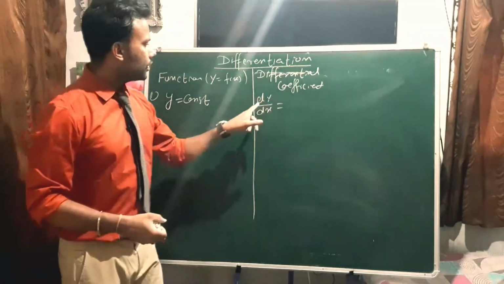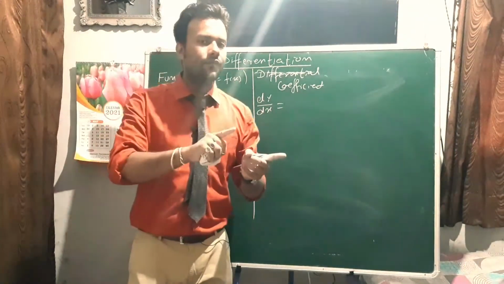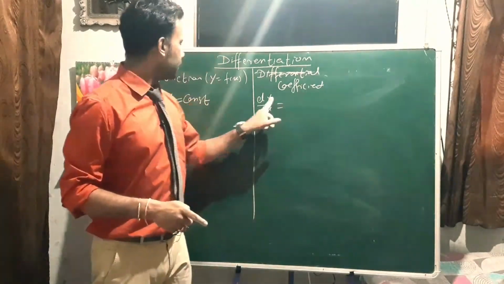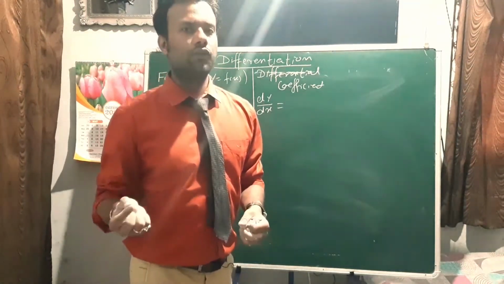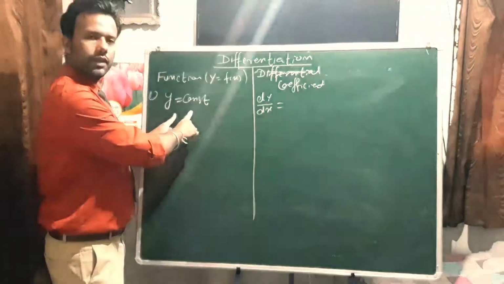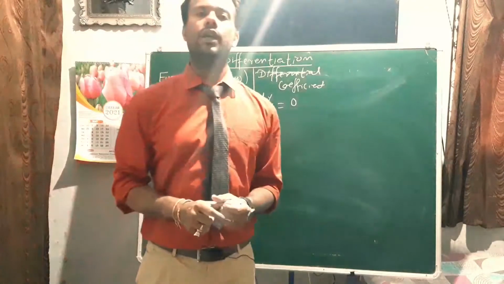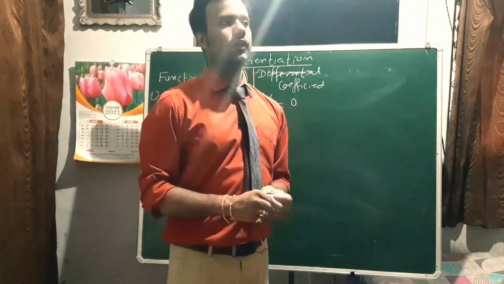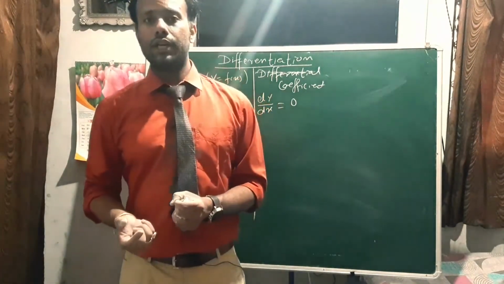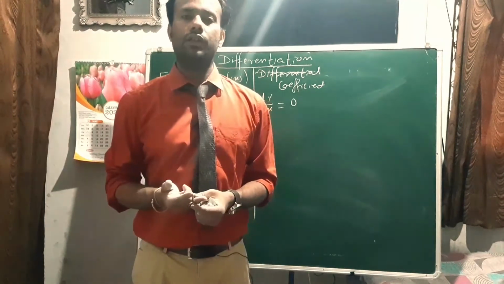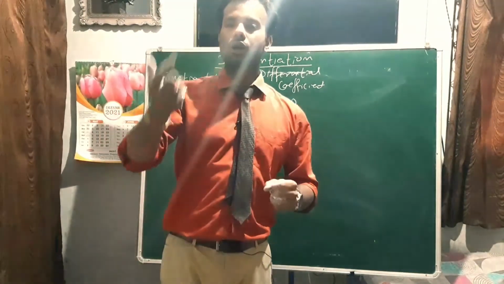Now understand, differentiation of y with respect to x means change in y with respect to x. Now what is y? Y is a constant. So is there any change in the value of y with respect to anything? No, because y is constant, right? So this will be 0. So whenever you find differentiation of any constant, it will always equal 0. Like differentiation of universal constants like capital G, pi, Planck constant h, or any number 1, 2, 3, 4, 5, these all are constant. So whenever you find differentiation of any number or any constant, it will equal 0.